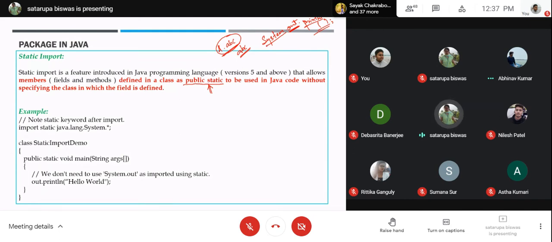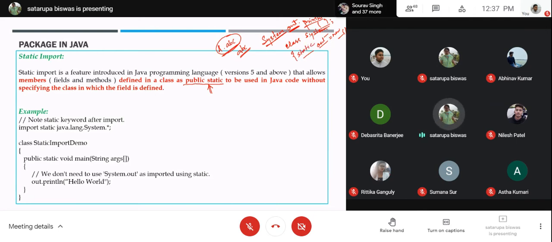You are directly using it with the class name. Just inside the class system, this out is declared as an object. Out is an object, obviously. Out is declared as an object of some class. We will come to that afterwards. Of some class, like this, and this is actually a static.